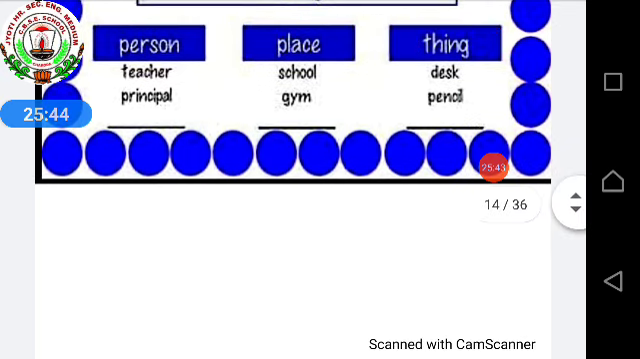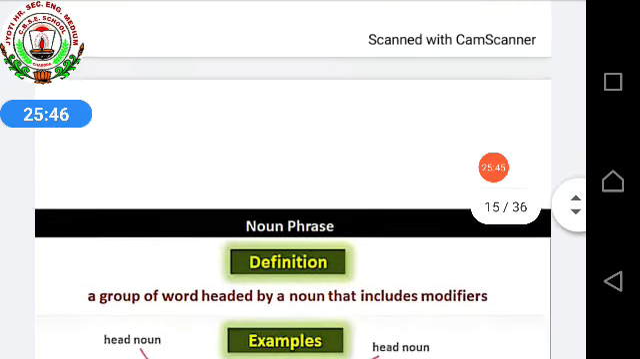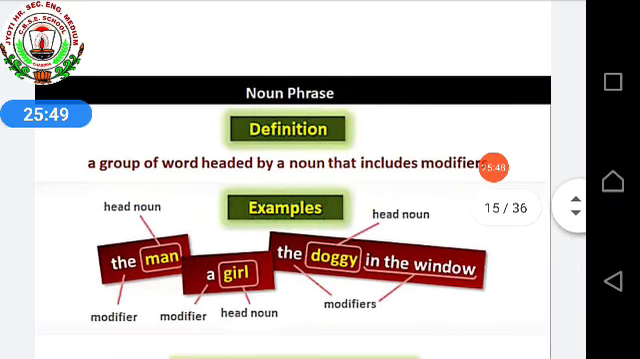They are nouns. Now, noun phrase. A group of words headed by a noun that includes a modifier is known as a noun phrase. Or you can also say a group of words that does the function of a noun in a sentence is called a noun phrase.